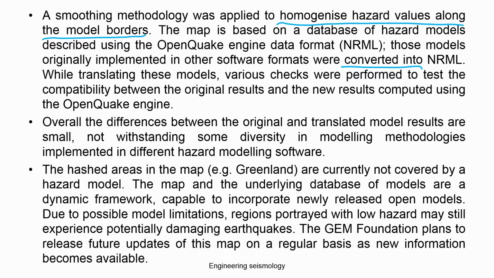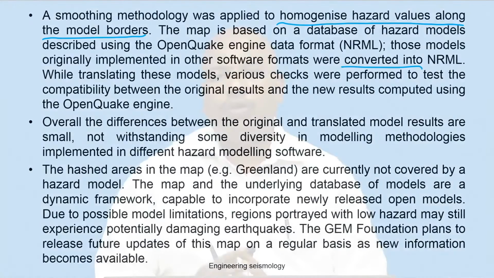Overall the differences between the original and translated model results are small, notwithstanding some diversity in modeling methodologies implemented in the hazard modeling software. So they have seen that even though the work was done at the regional level individually, they clubbed together all the data, and see that these maps represent the same original research and are also uniform throughout the world.